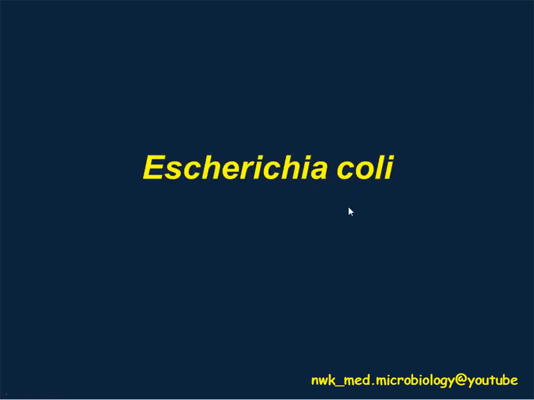Now, let's look at one of the Enterobacteriaceae bacteria, which is E. coli. E. coli is normal flora in humans. However, in an immunocompromised patient, or even in a normal healthy patient, when the E. coli is present in a place where it does not belong, for example the female urethra, then it may be pathogenic.